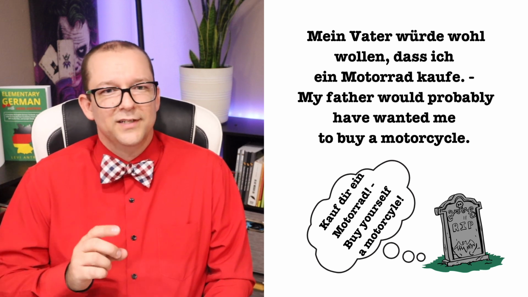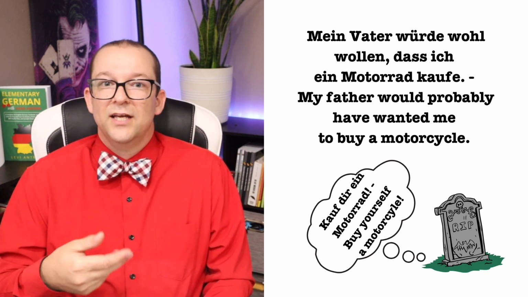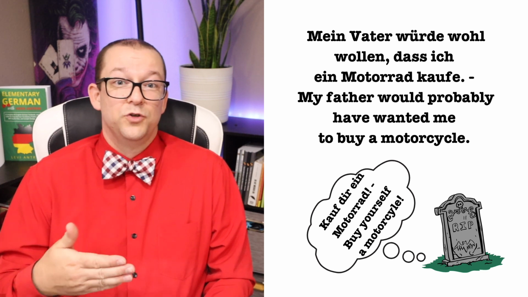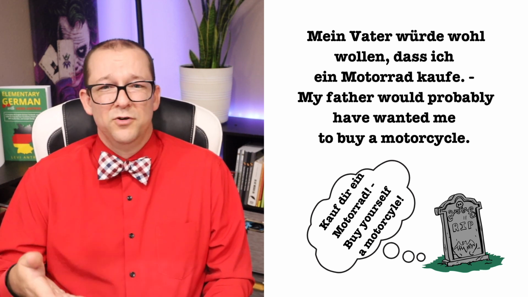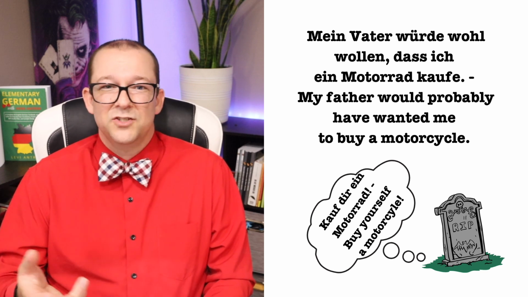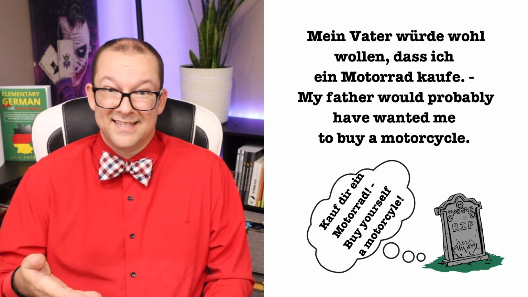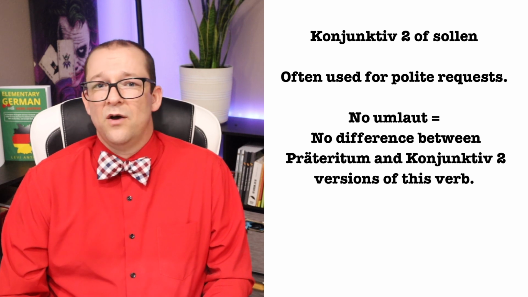Notice that I used würde instead of using wollte, and that's because it would be ambiguous. It could have been interpreted as your father told you before he died that you should buy a motorcycle, but that isn't what I'm trying to express here. There is no explicit knowledge of his wishes with regards to your purchasing a motorcycle before his passing. We are purely guessing here. The bottom line is that you're going to find better ways to express whatever you might have wanted to say using wollen in the Konjunktiv 2. It just isn't used. Sollen goes down a different path.